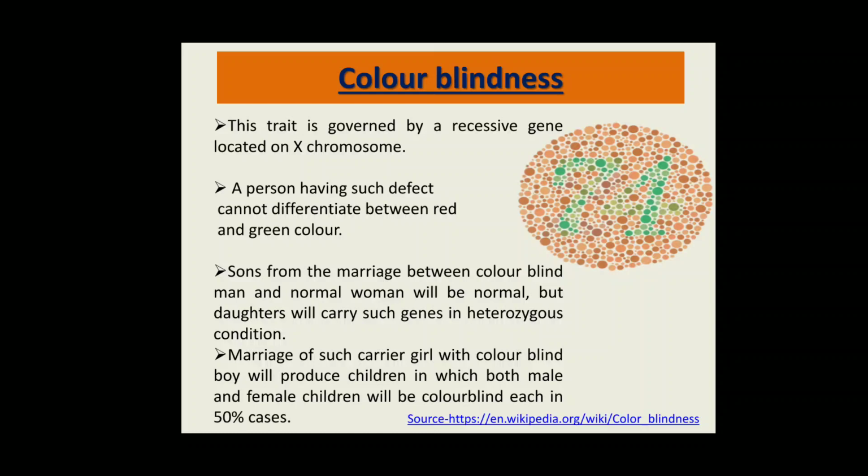The sons from the marriage between a colorblind man and a normal woman will be normal, but the daughters will carry the gene in heterozygous condition. A marriage of such a carrier girl with a colorblind boy will produce children in which both male and female children will be colorblind in 50% of cases. So this is again color blindness showing crisscross inheritance, and a typical example of sex-linked traits.